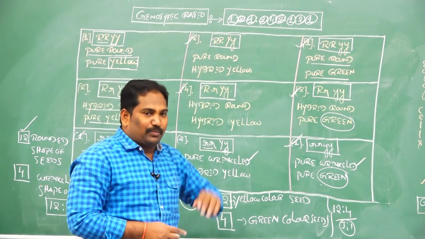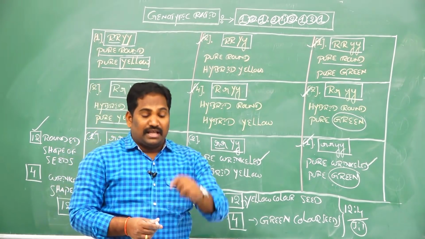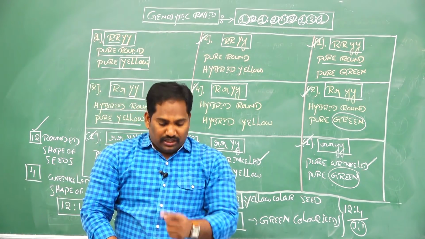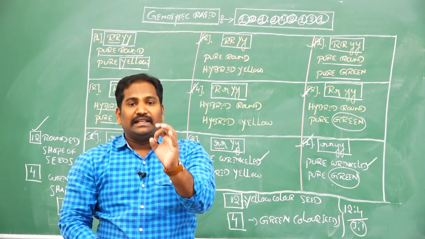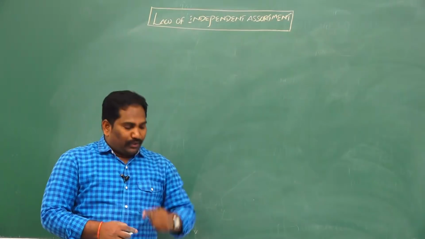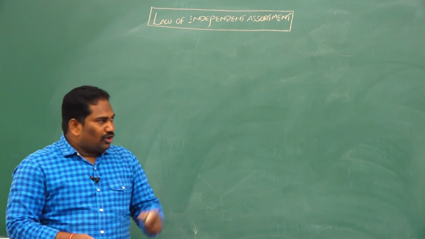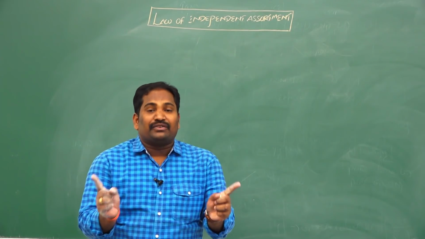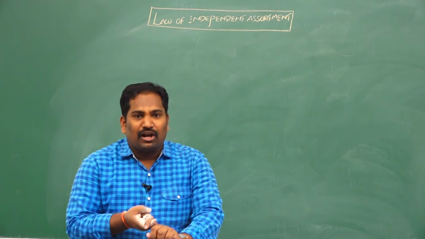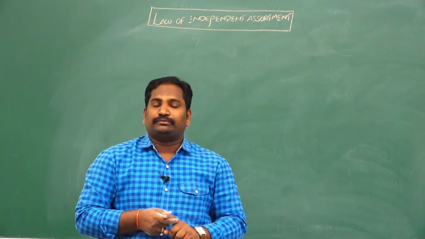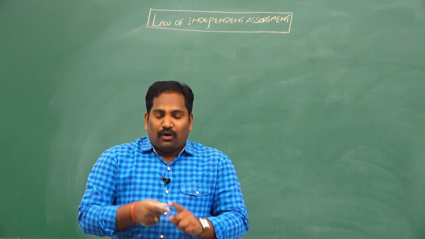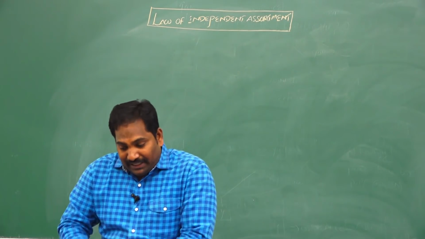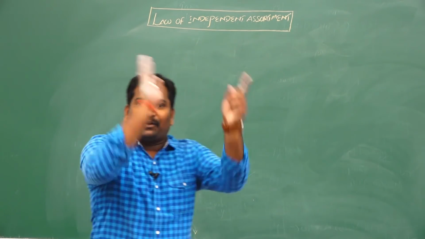At the end of this dihybridization experiment, Mendel postulated the second set of general rules, called the law of independent assortment. Now we discuss what the law of independent assortment is. According to the law of independent assortment, when two different traits are combined or crossed in a hybrid, one pair of contrasting traits of a character segregates independently of another pair of a character.